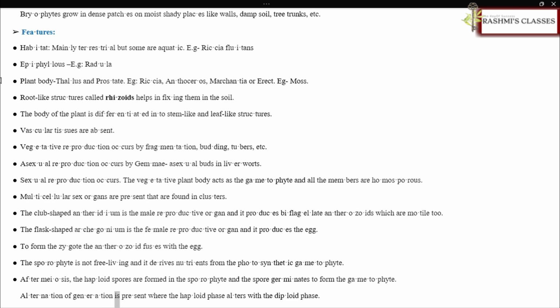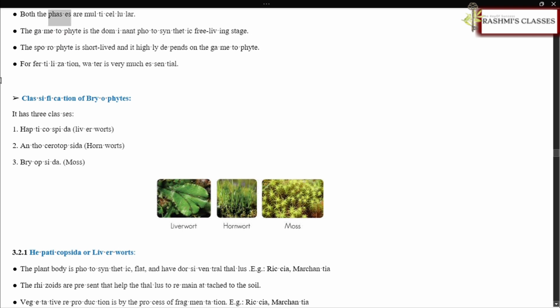Alternation of generation is present where the haploid phase alternates with the diploid phase. Both the phases are multicellular. The gametophyte is the dominant photosynthetic free-living stage. The sporophyte is short-lived and it highly depends on the gametophyte. For fertilization, water is very much essential.